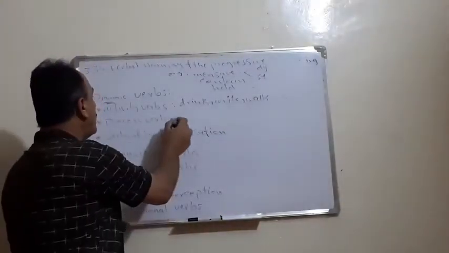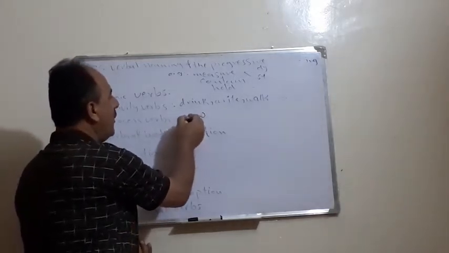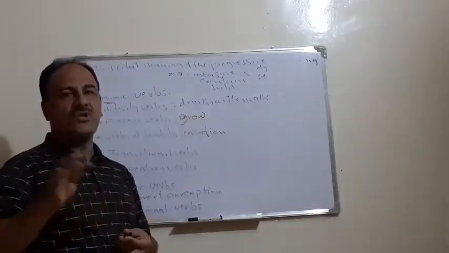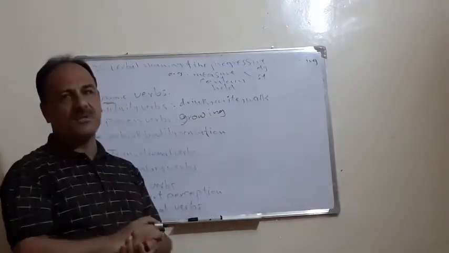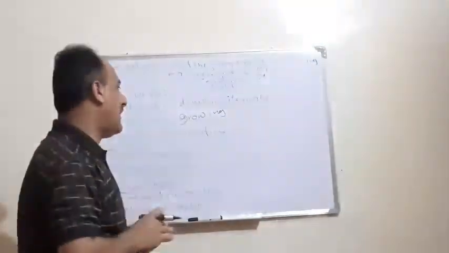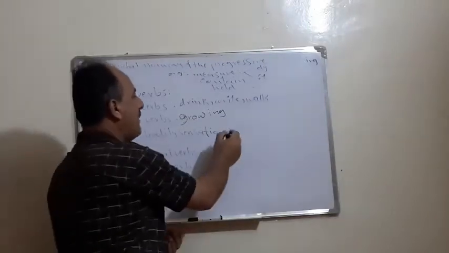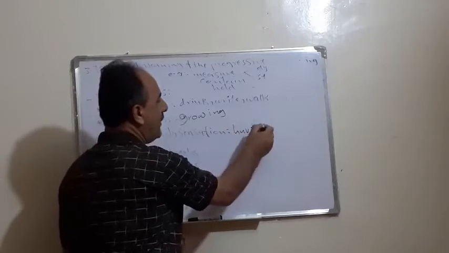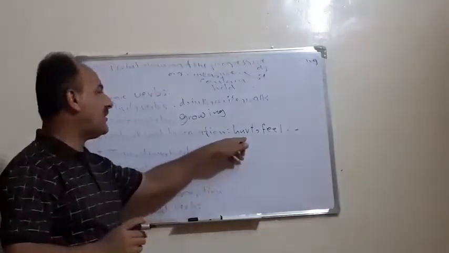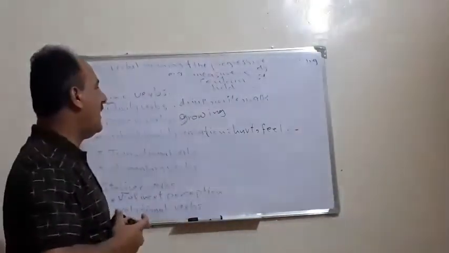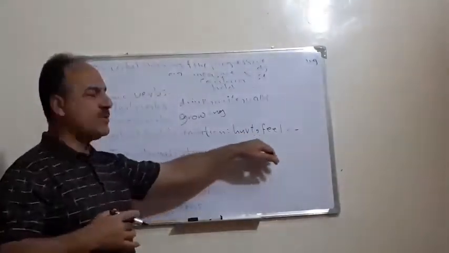The second group is process verbs, for example, the verb grow. Grow means to change from one state into another. So it is possible to say growing. We say trees are growing, meaning getting larger. The third group is bodily sensation, for example, the verb hurt or the verb feel. We say wounds are hurting, meaning there is an ache or pain, or feeling.